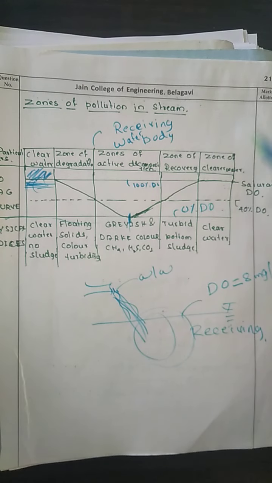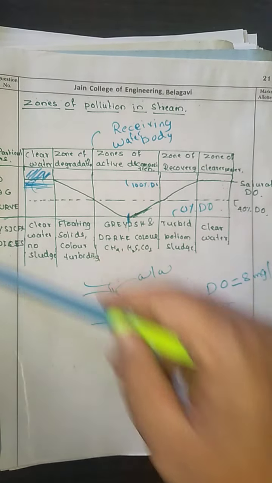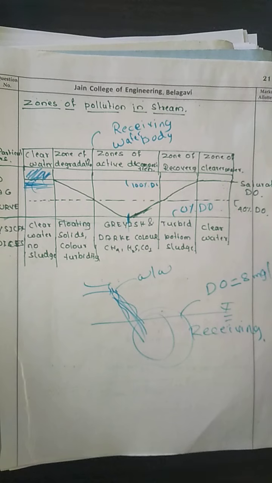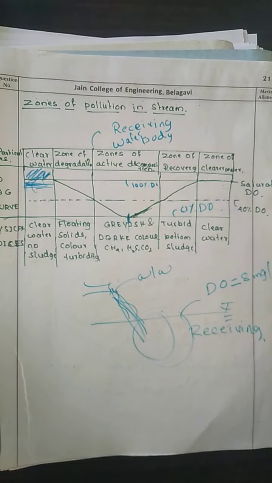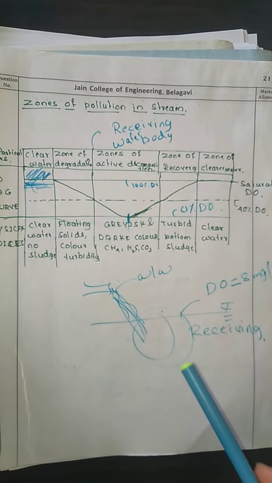Now this particular question is going to be very important. It will be asked: explain the zones of pollution in the stream. Then you need to draw this diagram and explain in detail what happens in each of these zones in the main exam. This question may also be asked in association with the deoxygenation and reoxygenation curve, which will be explained to you in the next class.